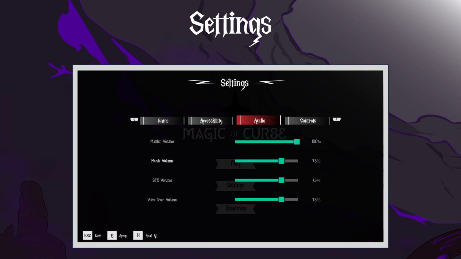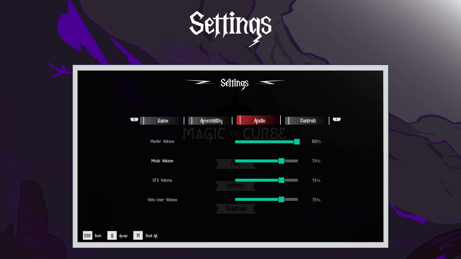Below that we have SFX volume, and lastly we have voice over volume. So the player can change it however they like. And at the bottom there is a button to reset all the settings to default if the player is not happy with their own setting, so they can reset it all and do it again.